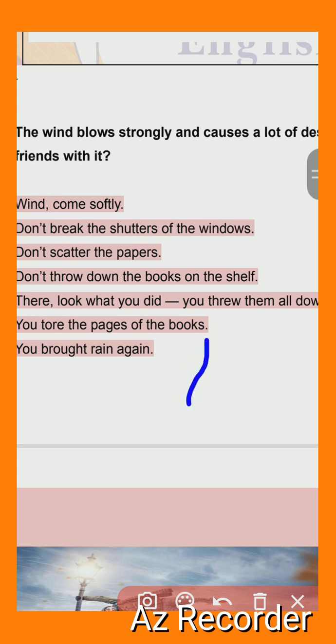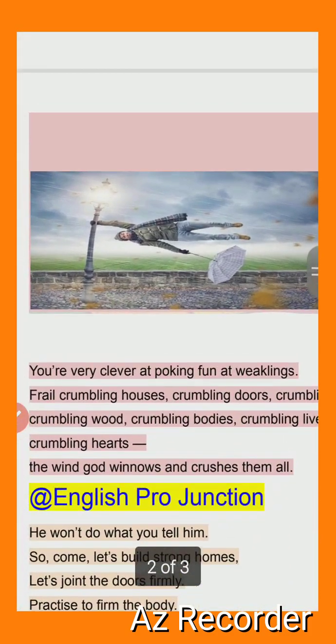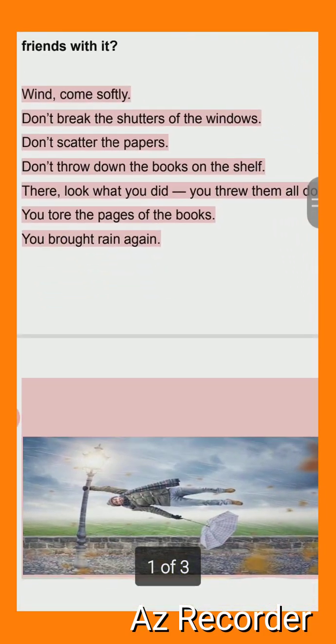Here, next stanza, let's see. In the first part of this stanza I think there is no figure of speech or poetic device.